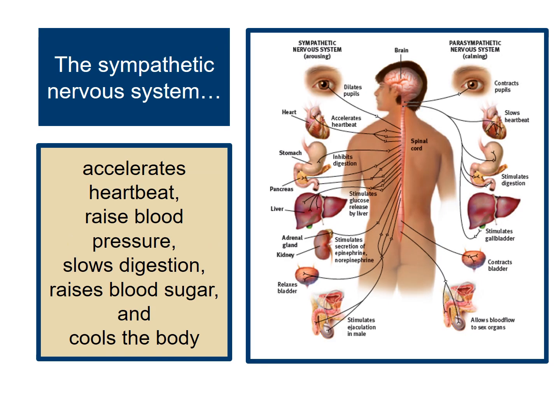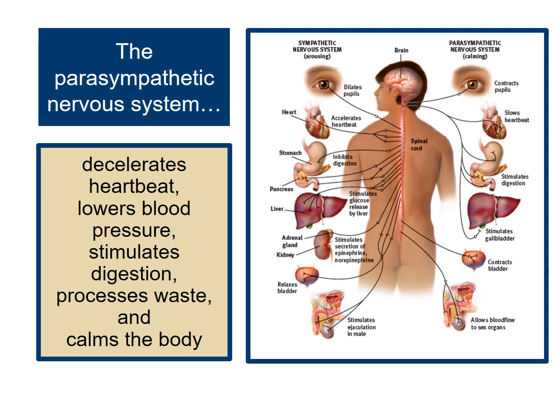So a little bit more about the sympathetic nervous system. It accelerates your heartbeat, raises your blood pressure, slows digestion, raises blood sugar, and cools the body. So this, again, is the arousal. This is the gas pedal. So when you're in a state of fight or flight or in a state of freeze, you're going to have an accelerated heartbeat. You're going to have increased blood pressure, slower digestion. Overall, your body's not going to be in a very great state.